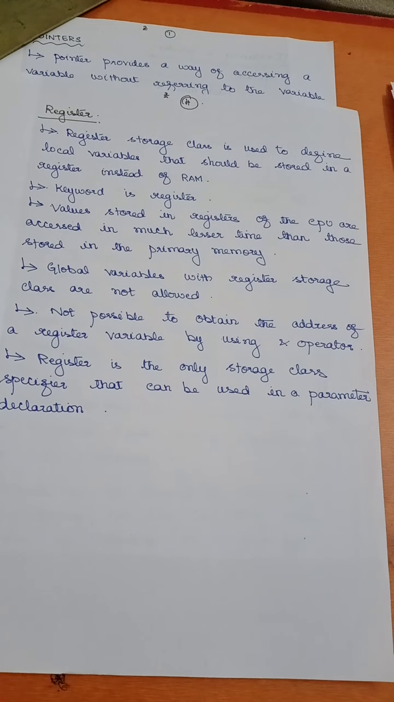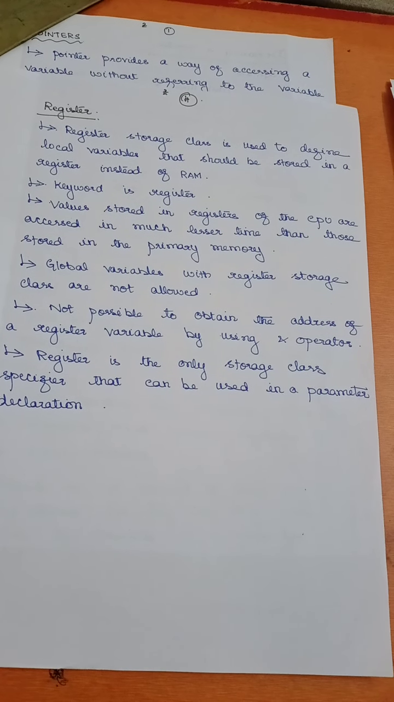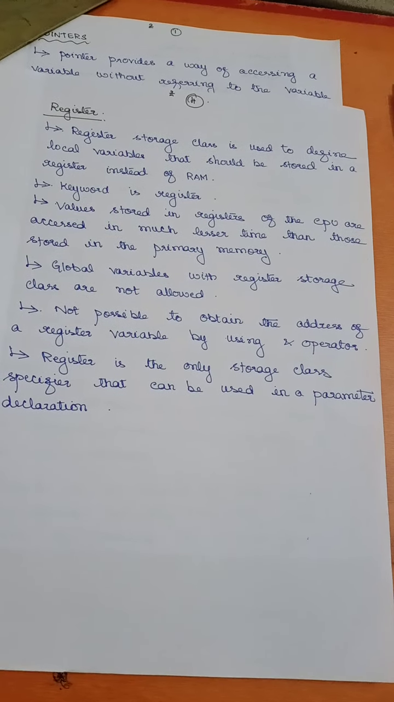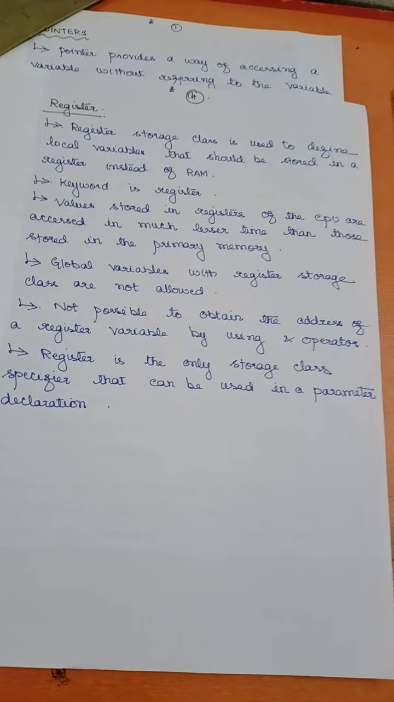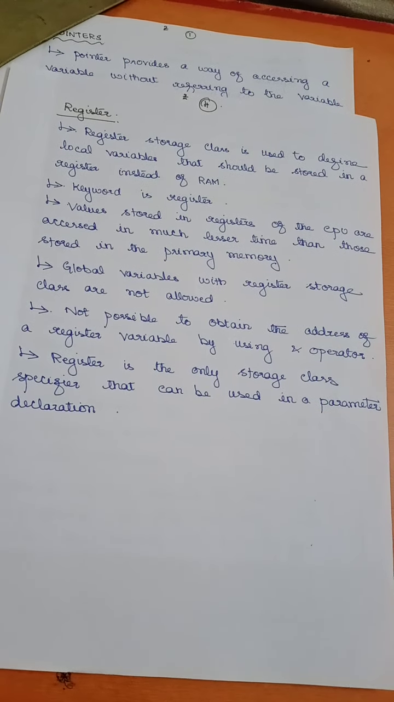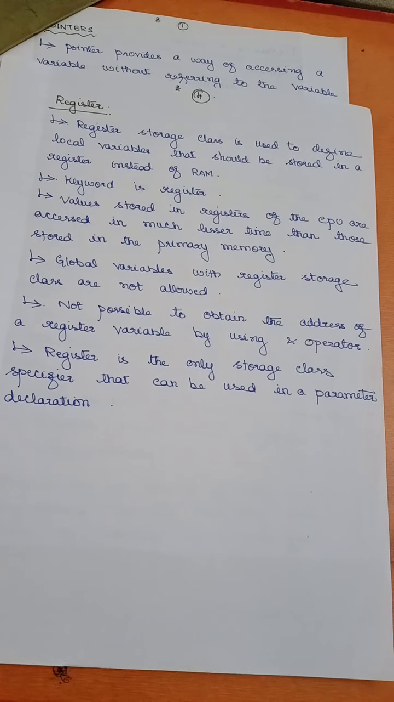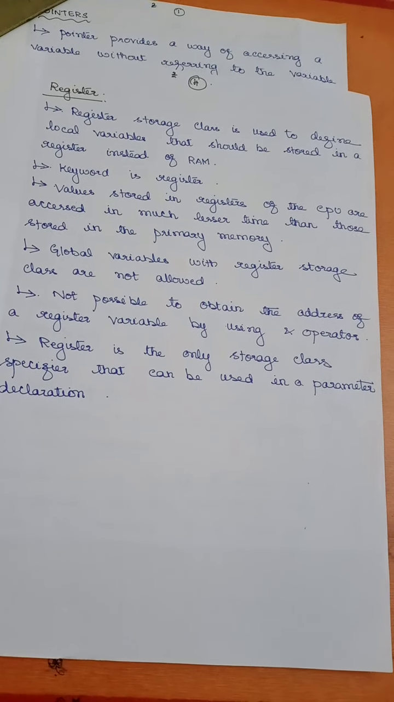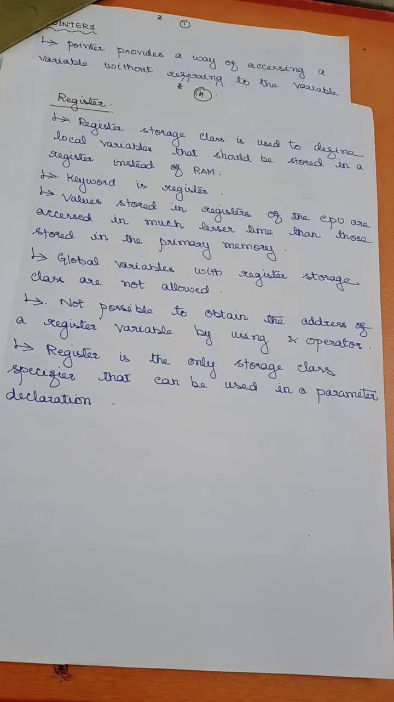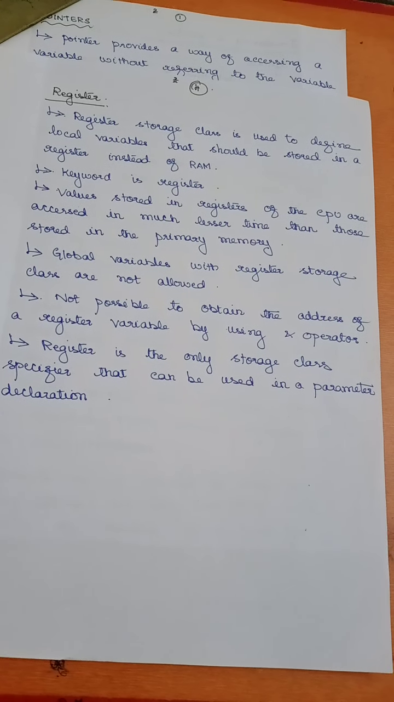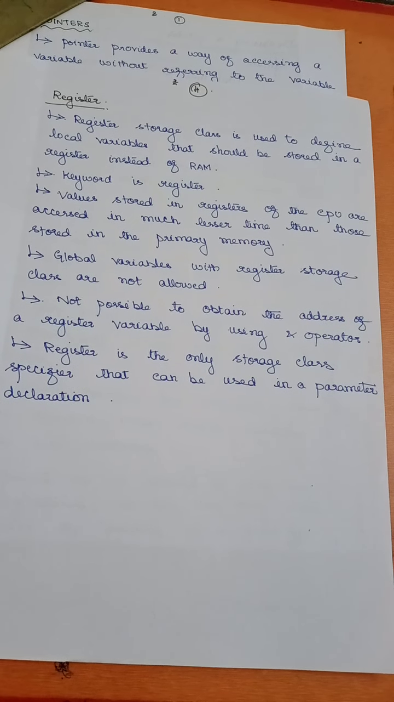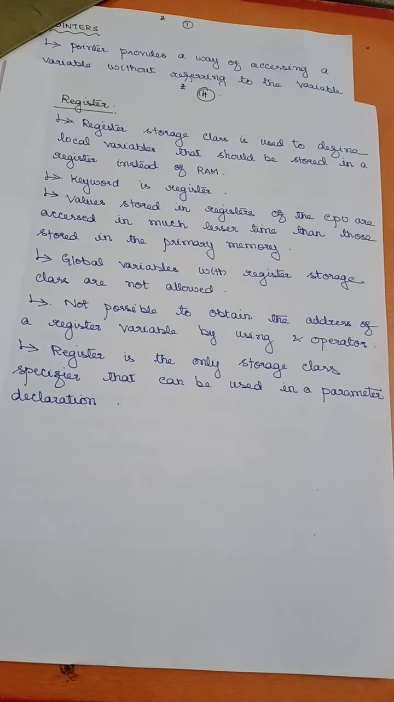Register storage class is used to define the local variables and these local variables are stored in a register instead of your memory, right? So here I need to mention the keyword called register. And why I need to have this? Why I need not store it in memory? Why I have to store it in register? Because registers are more fast accessible than your memory. So for that reason we go for storing the values in the registers.